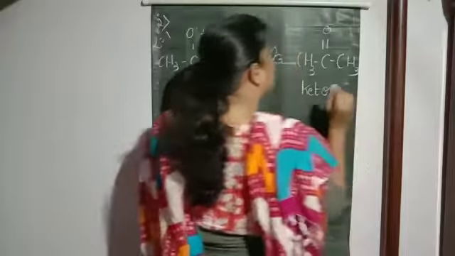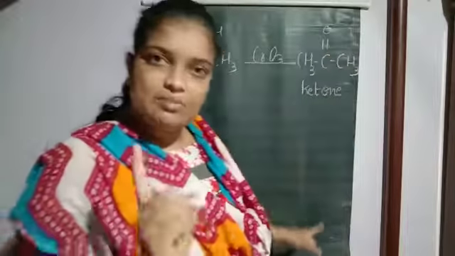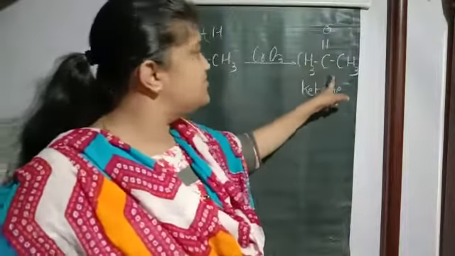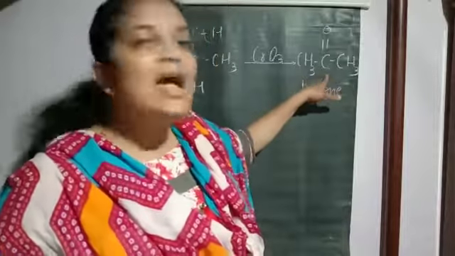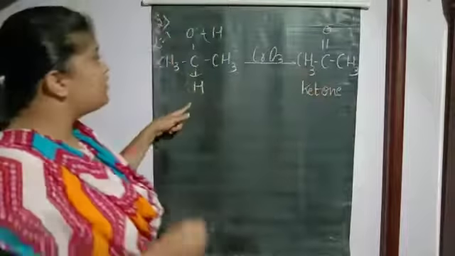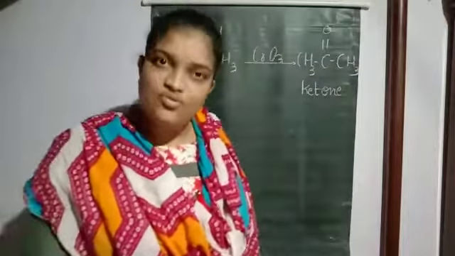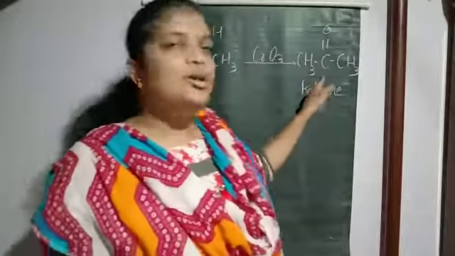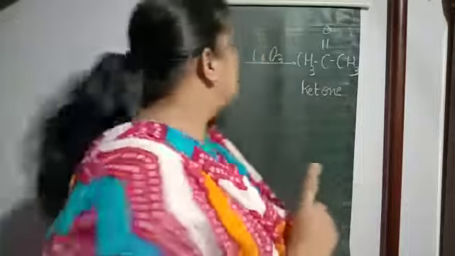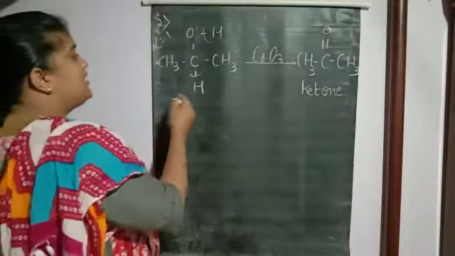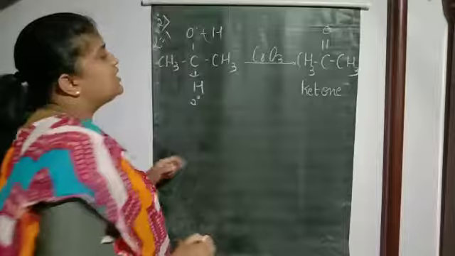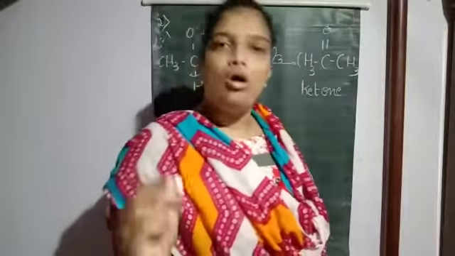Now if I have to do the further oxidation of that, is it possible? Further oxidation is not possible because there is no alpha hydrogen. Here the alpha hydrogen was there, we could remove it, but here there is no alpha hydrogen to cause addition of oxygen or anything else. So here the reaction stops. So usually at normal condition what happens? My secondary alcohol gets converted into ketone on oxidation.